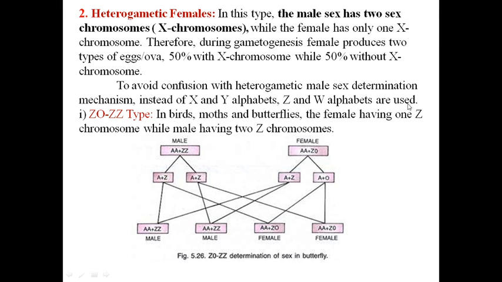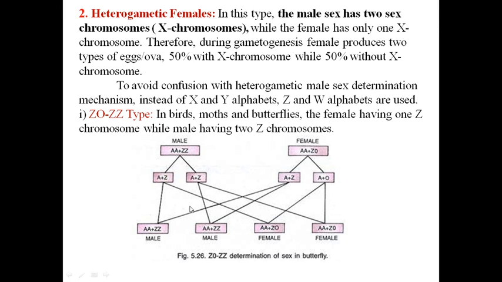We used XY alphabets in the first case, when we discussed heterogametic male. So to avoid that confusion, now in heterogametic females we are not using XY alphabets but ZW alphabets. So here Z0, ZZ type. Z0 is a female and ZZ is a male. So Z0, ZZ type. In birds, moths, butterflies, the female has one Z chromosome while the male has two Z chromosomes.